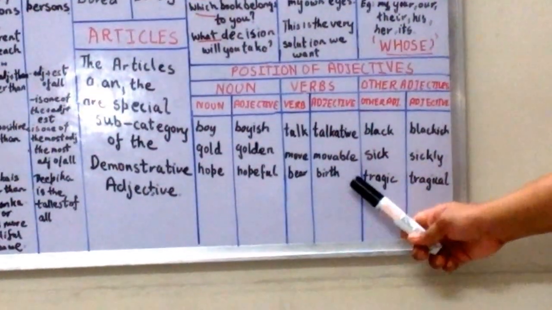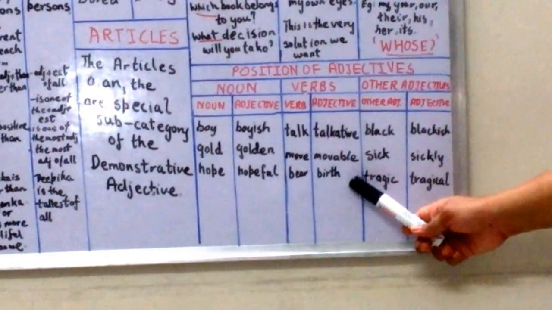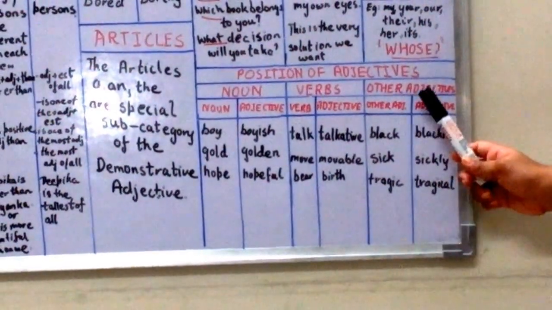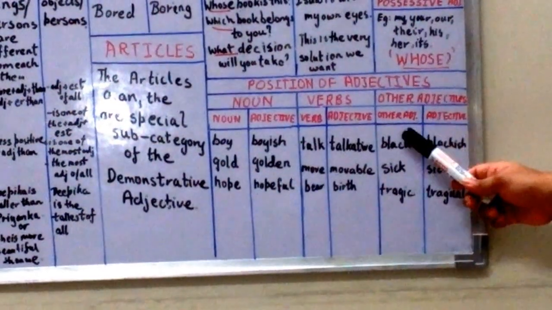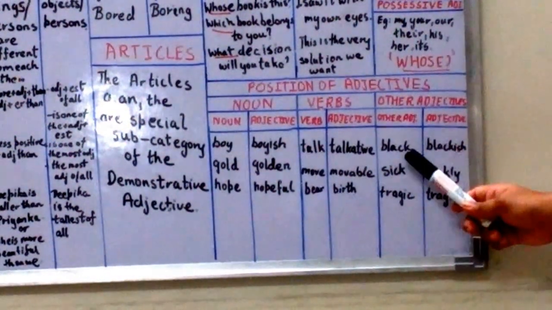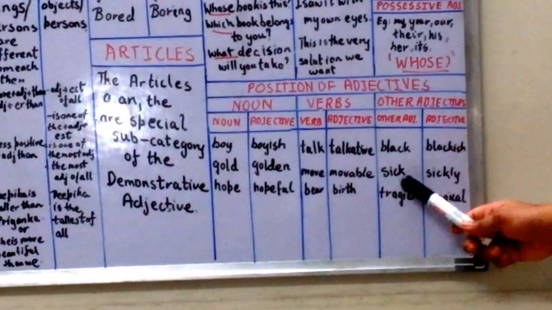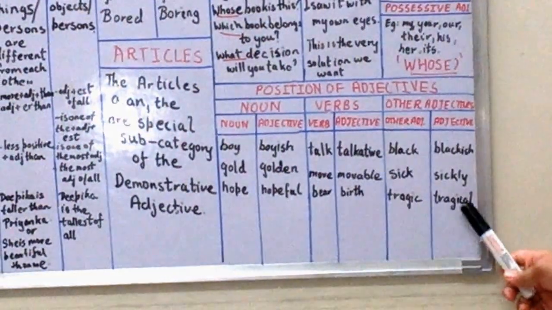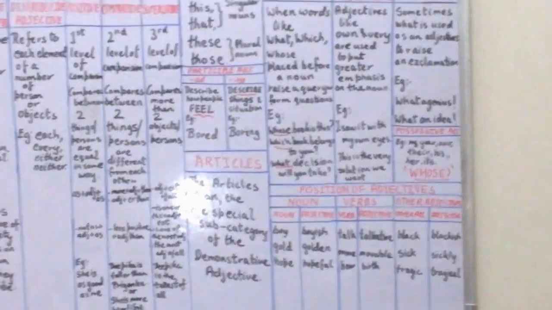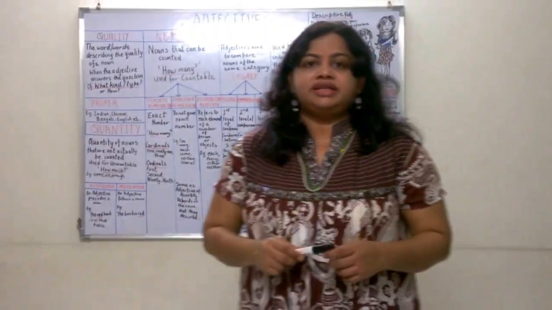Other adjectives become adjectives like black becomes blackish, sick becomes sickly, tragic becomes tragical. So always remember that adjectives means added to.